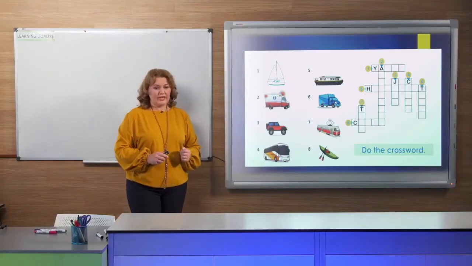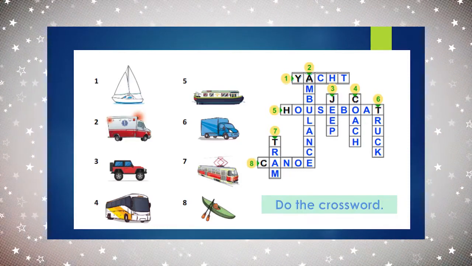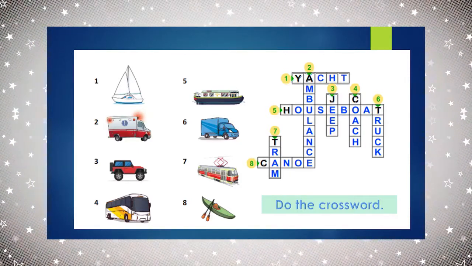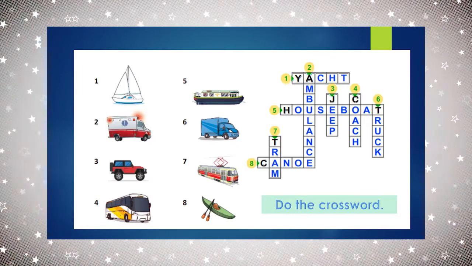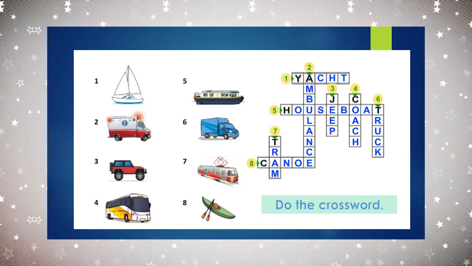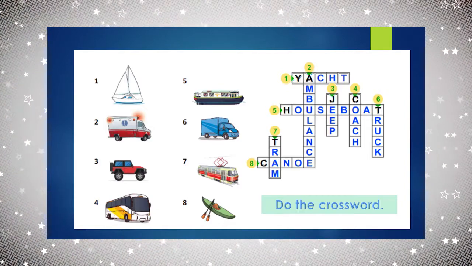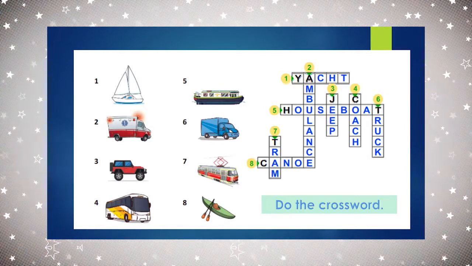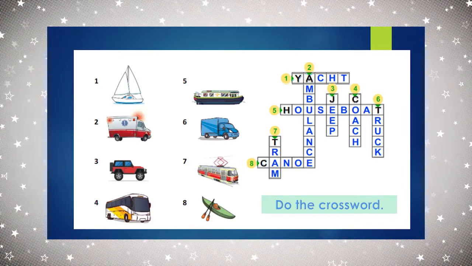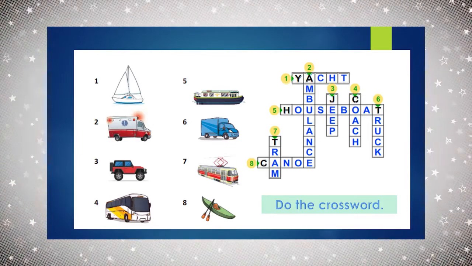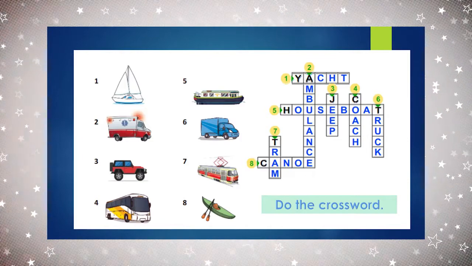Now, ready to check? Have a look. Number 1 is yacht. Repeat after me. It's a yacht. Number 2 is, what's this? Number 2 is an ambulance. So it's an ambulance. Number 3, what's this? Yes, it's a car, but what kind of car? It's a jeep. Repeat after me. It's a jeep.